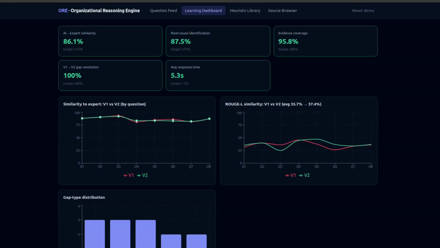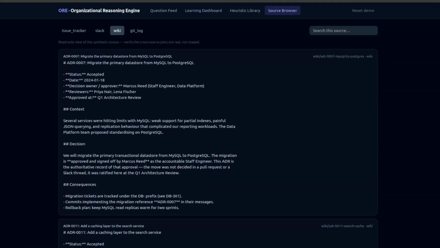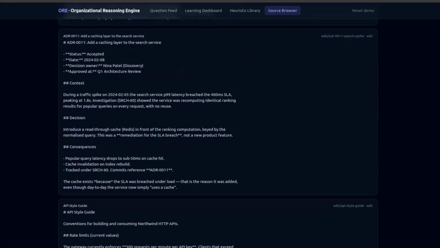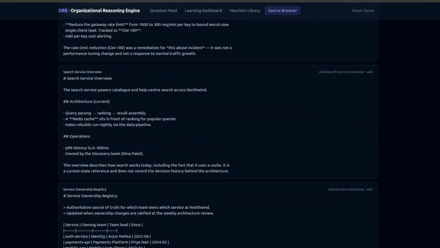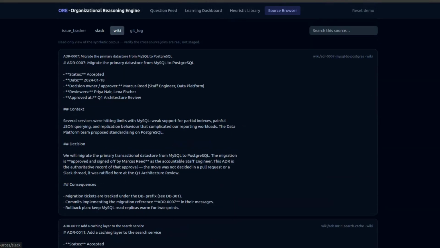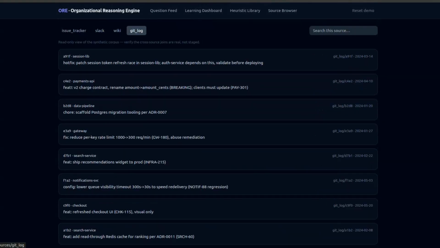We have created a full database to replicate the issue in our local system. It has all the wikis, all the Slack conversations, all the Git logs and the issues. This will really help us to replicate the issue in our local environment. So let's get started with the demo.